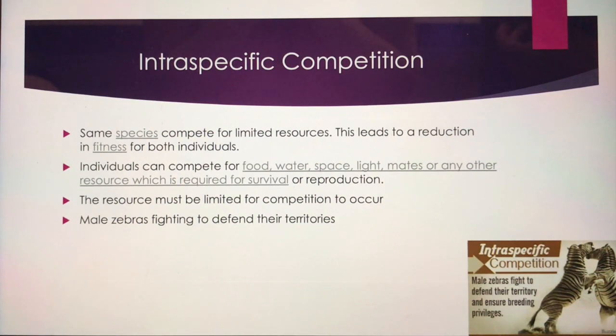Individuals can compete for food, water, space, light, mates, or any other resource which is required for survival or reproduction. The resource must be limited for competition to occur. An example of this is male zebras fighting to defend their territories.